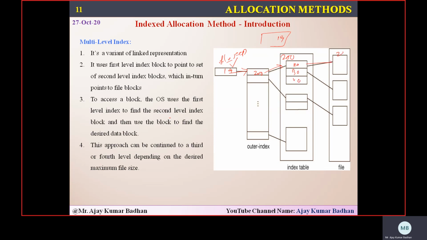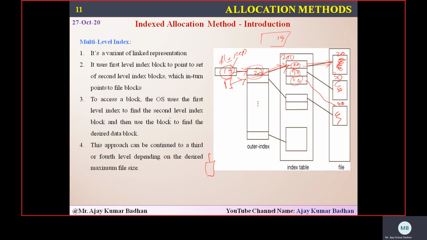Now this will contain the data. This index block that we are using represents another index block, which actually consists of pointers to the actual data, whatever we want to represent or store. Means this is something like a table within a table.